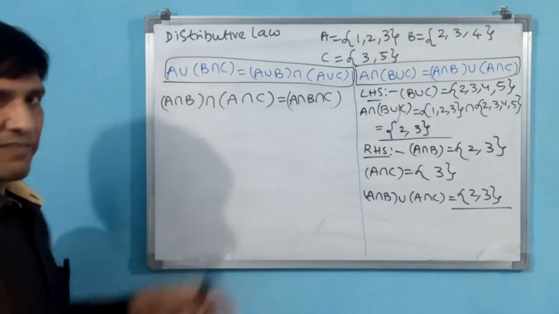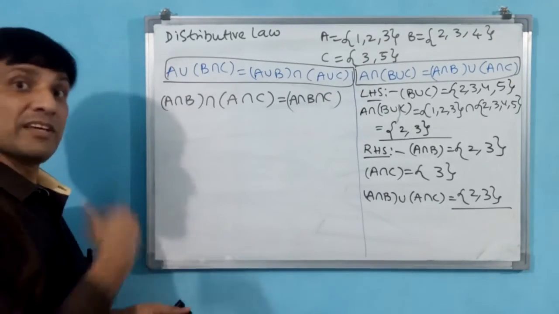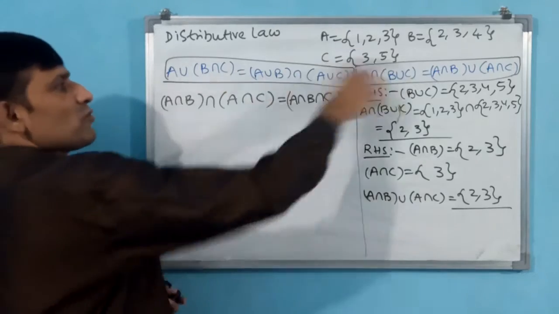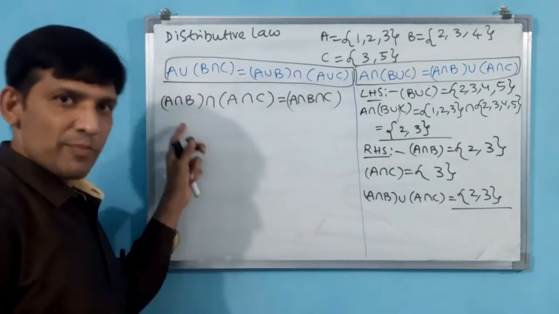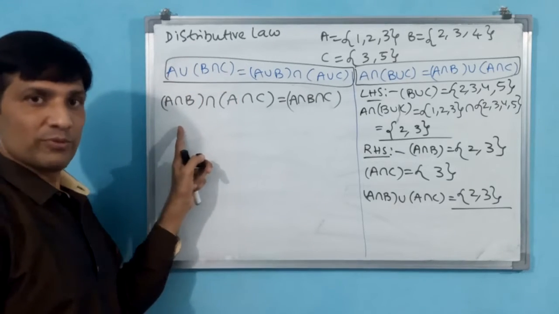These results also we verify with the same elements. Why? Because it has to verify with any elements. With the same elements we have verified 2. The third property also we will verify. But these 2 properties are distributive, and this one is not distributive.